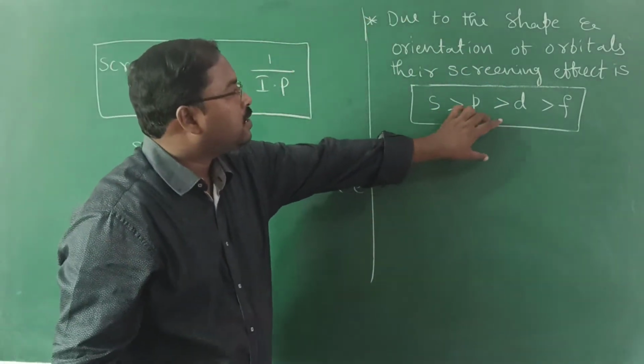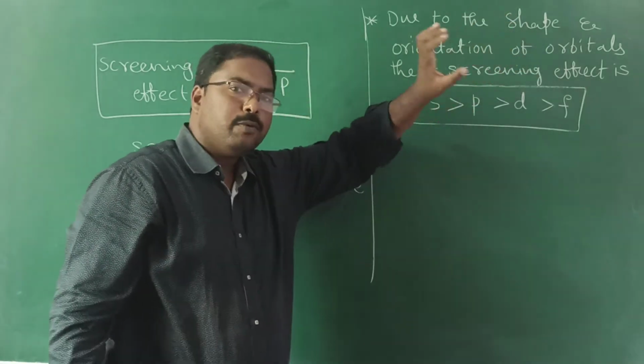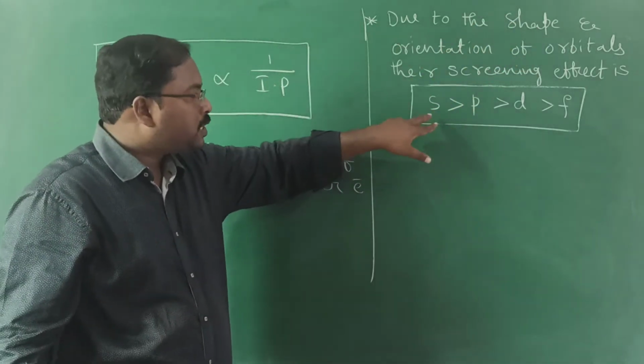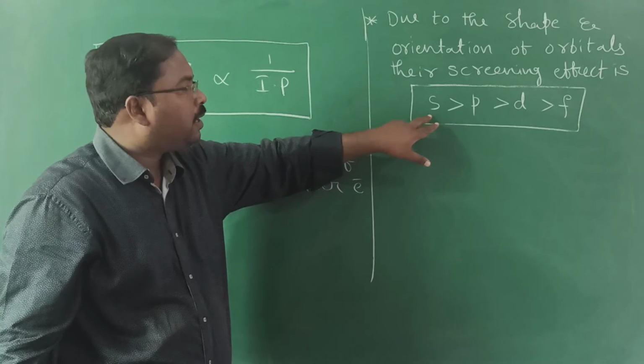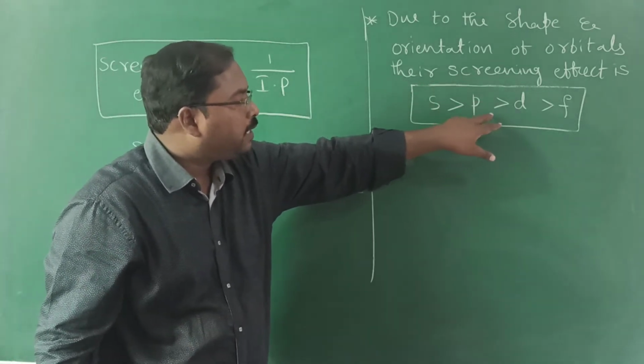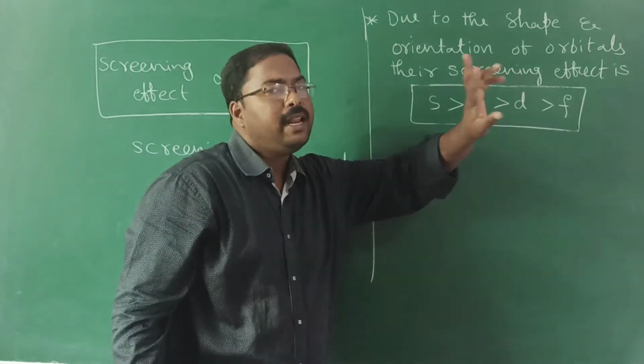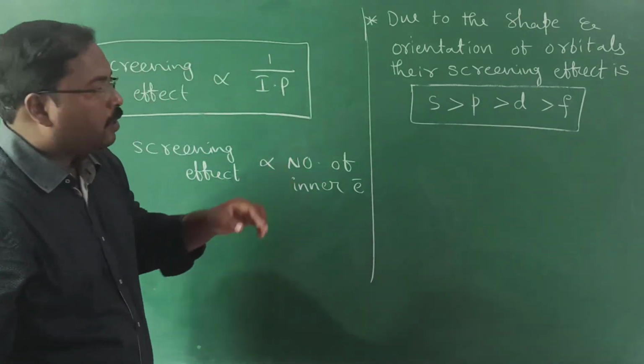The main reason for this order is their shape and orientation. Because of the spherical shape, s orbital has more screening effect than p, than d, than f. Okay, note down.